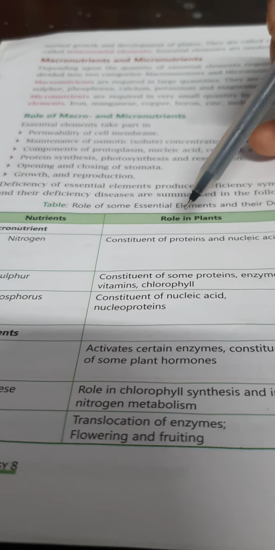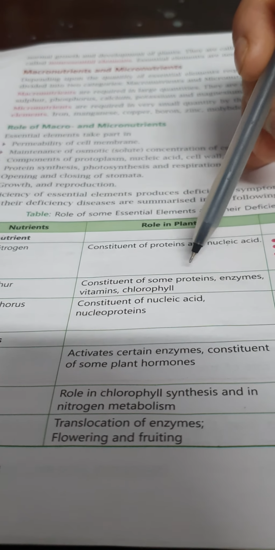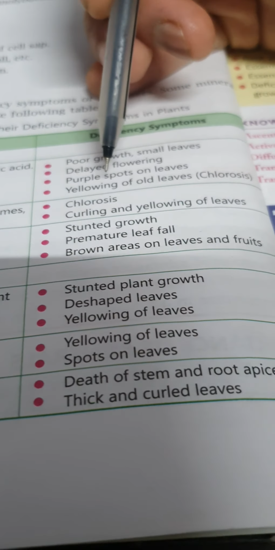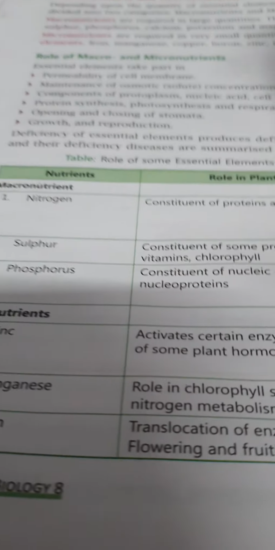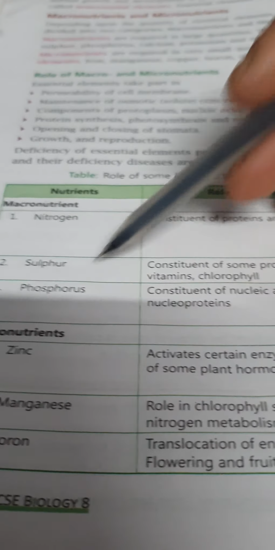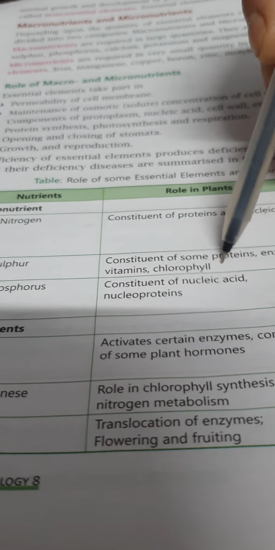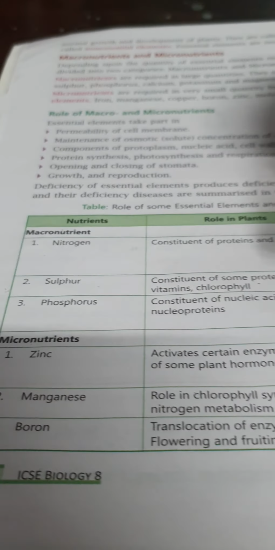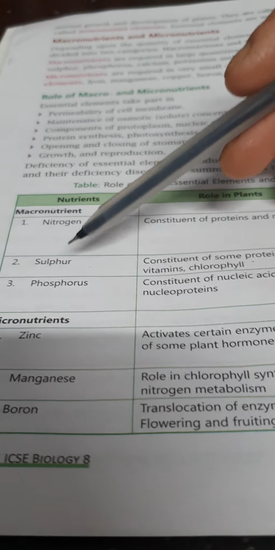Sulfur is a constituent of some proteins, enzymes, vitamins and chlorophyll. If they do not get it, the leaves will become yellow very fast, and curling and yellowing of leaves will happen, because sulfur helps in the building of chlorophyll and this chlorophyll helps in photosynthesis.